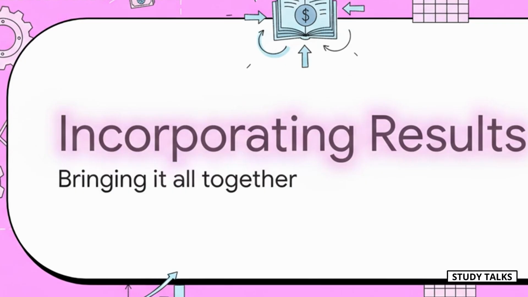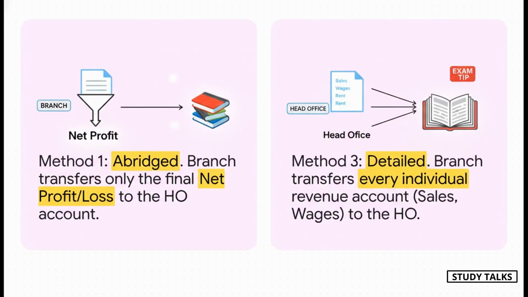All right, so you've done the hard work, the accounts are reconciled, and everything matches up. What's the final step? Well, now we have to actually incorporate the branch's results into the head office's books, so we can create one set of financial statements for the whole company. Let's see how that's done. There are basically two ways to bring the branch's numbers into the main company books. The first way is the abridged or simple method. Here, the branch just sends over one number, its final net profit or loss. That's it. The second way is the detailed method.